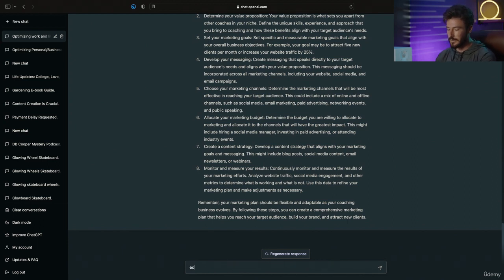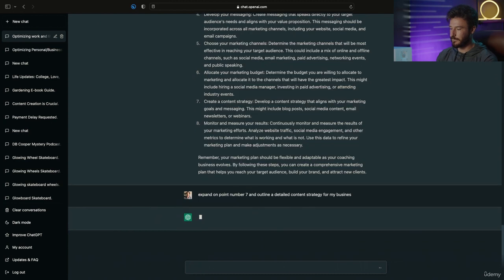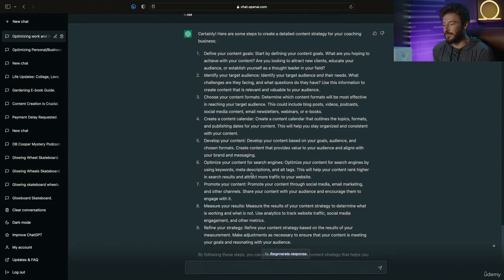So expand on point number 7 and outline a detailed content strategy for my business. Perfect. So now we have 9 new action items, and it even talks about creating a content calendar, which is what we're going to get to later in this chapter.